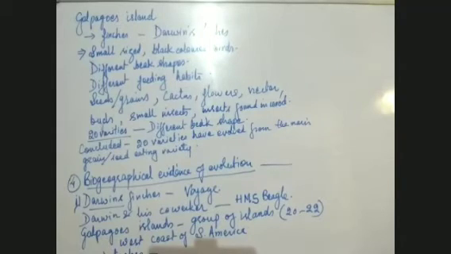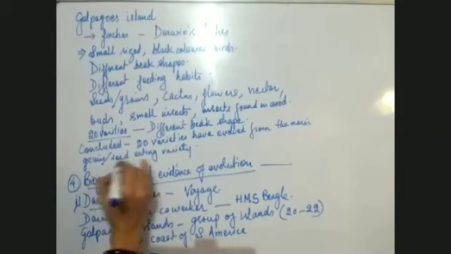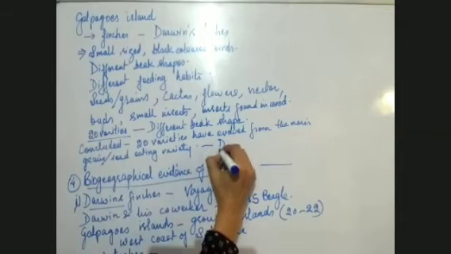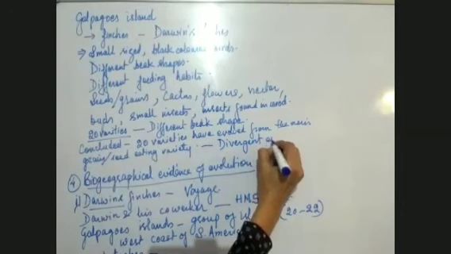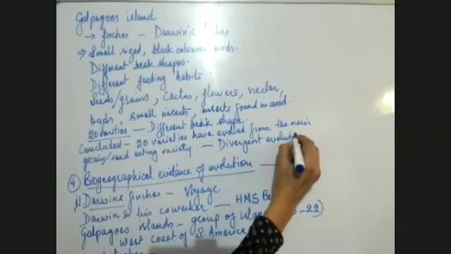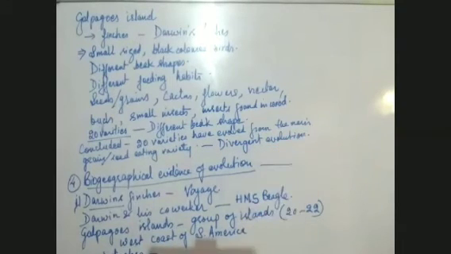Divergent. Yes, Paras, it is divergent. This evolution is divergent evolution. Why is it divergent evolution? Because from one single seed eating variety, many different types of varieties evolved.